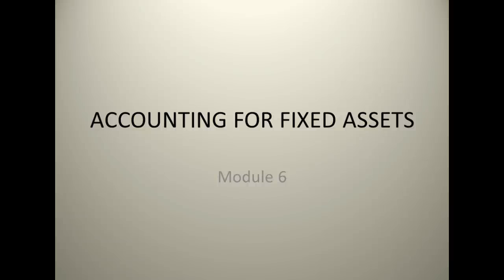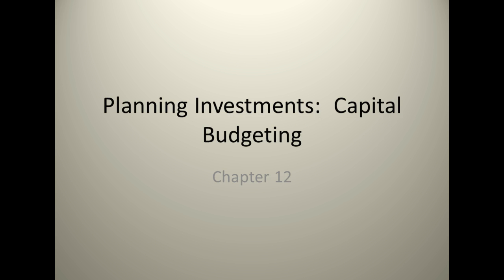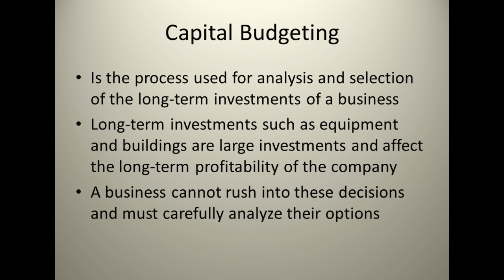All right, we just wrapped up Module 5, Time Value of Money, and now we're going to move on to Module 6. And we're going to cover a couple different elements here in Module 6. One, we're going to do accounting for fixed assets and planning for capital budgeting. So these are going to be the two main focus of Module 6. And we're going to start with capital budgeting.